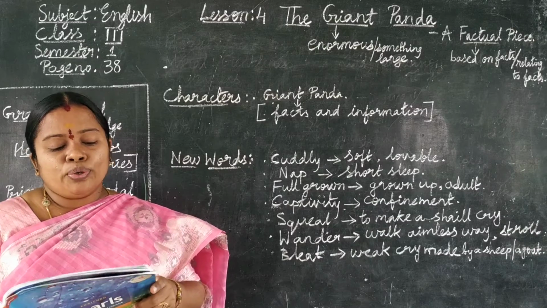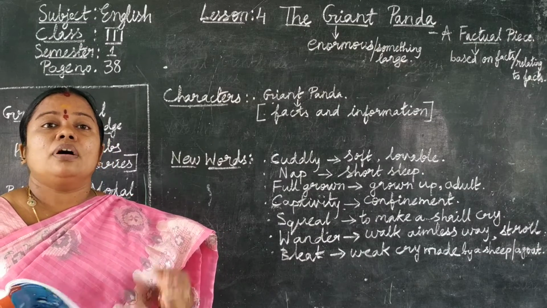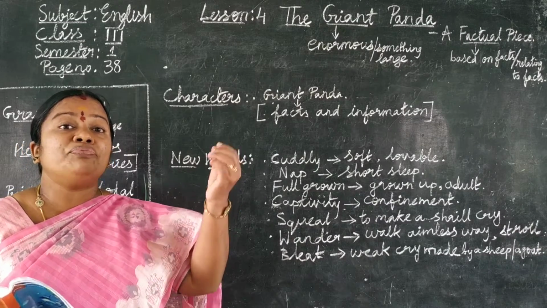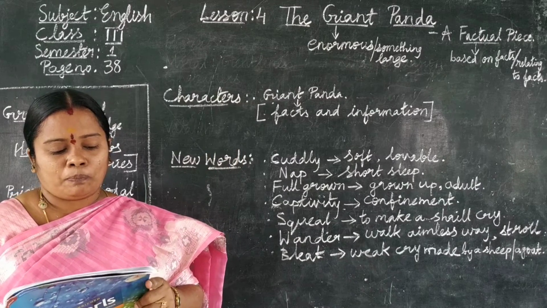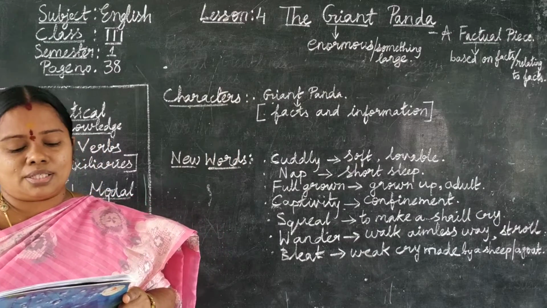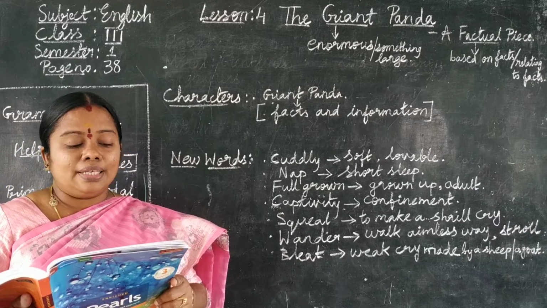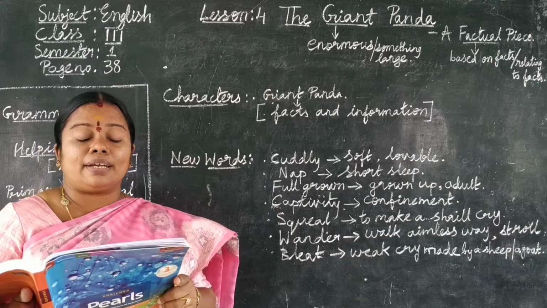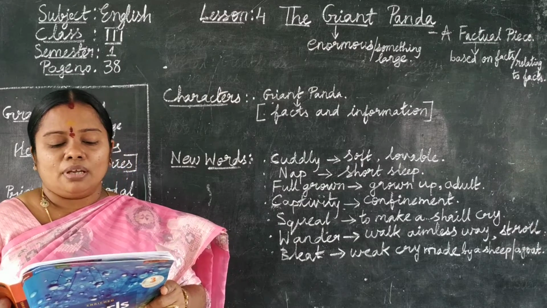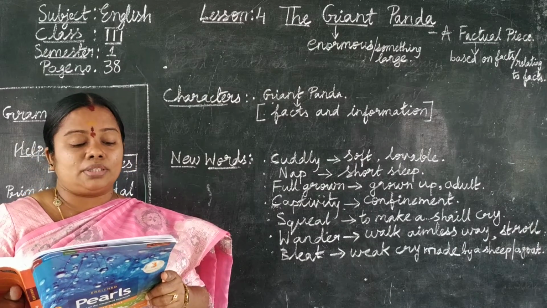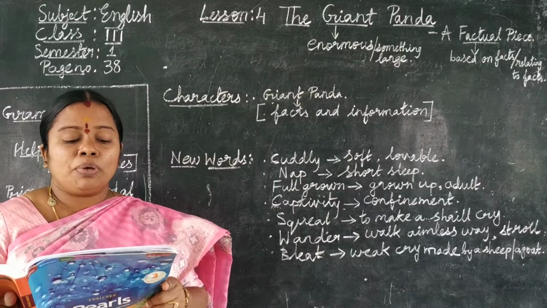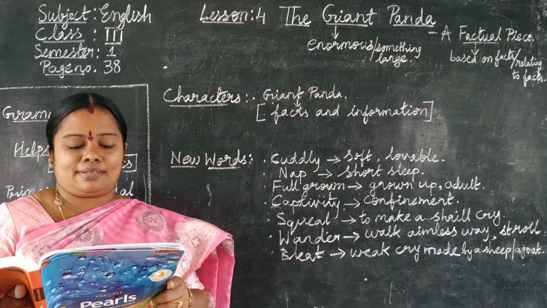Okay. What do pandas look like? What are the features of pandas? Pandas are large and have big heads and heavy bodies. Their ears are round and their tails are short. The Chinese call the panda the giant cat bear because they have cat-like eyes.